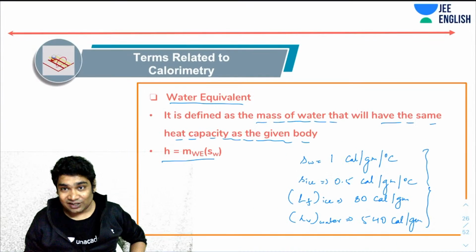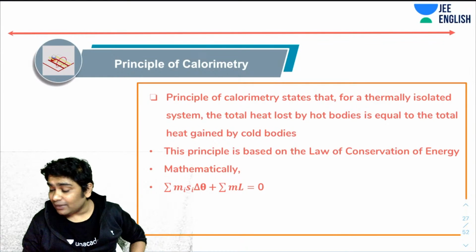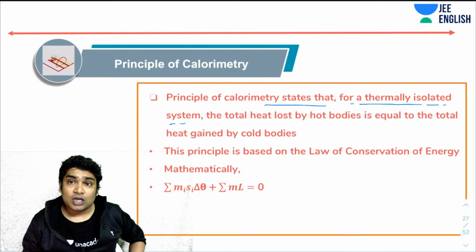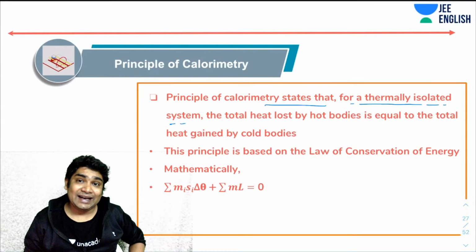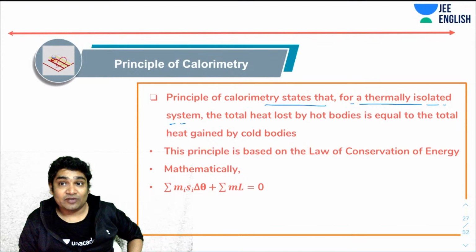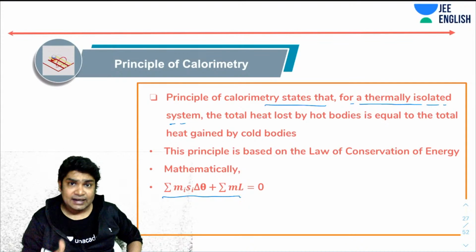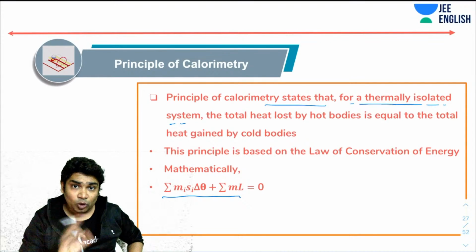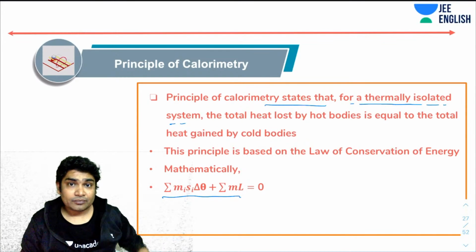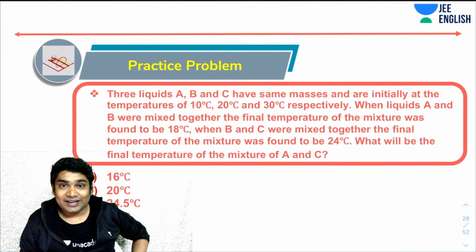Okay, now let's take a look at some questions. Now we'll talk about the principle of calorimetry. The principle of calorimetry states that for a thermally isolated system, the total heat lost by hot bodies is equal to the total heat gained by the cold bodies, which is very simple. This is nothing but the principle of conservation of energy. Mathematically, for all the bodies in an isolated system, the summation of all heat changes would be zero. Now, why don't we try a question?